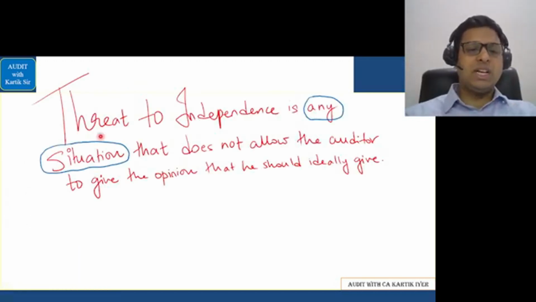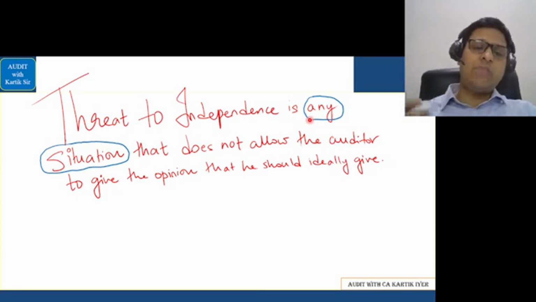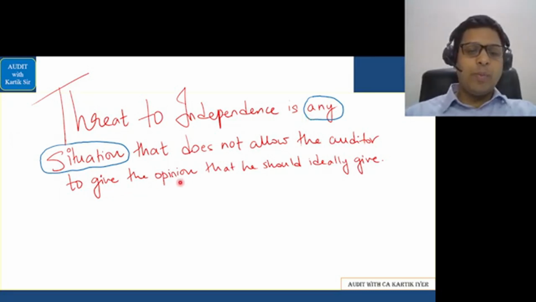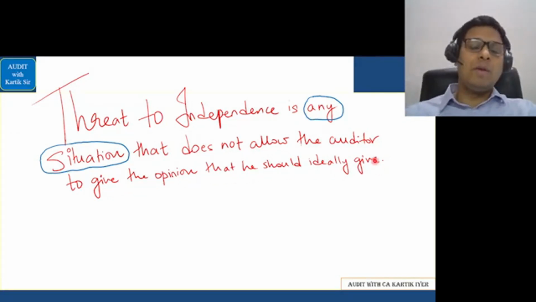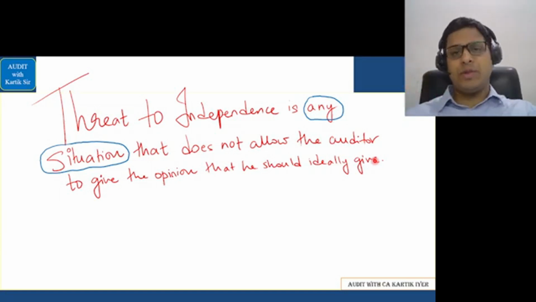Next, what are the various threats to independence in any matter? In relation to audit, threats to independence can happen because of which reason? For that, first of all, what is a threat to independence? It is any situation that does not allow the auditor to give the opinion that he should ideally give. What the auditor would have given as his opinion, he will not give in that manner because of the situation, and that is because of something called a threat to independence.